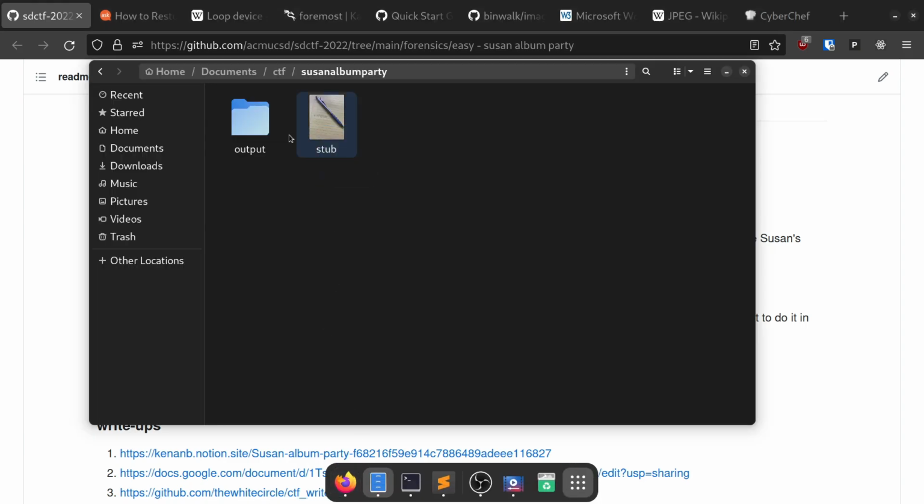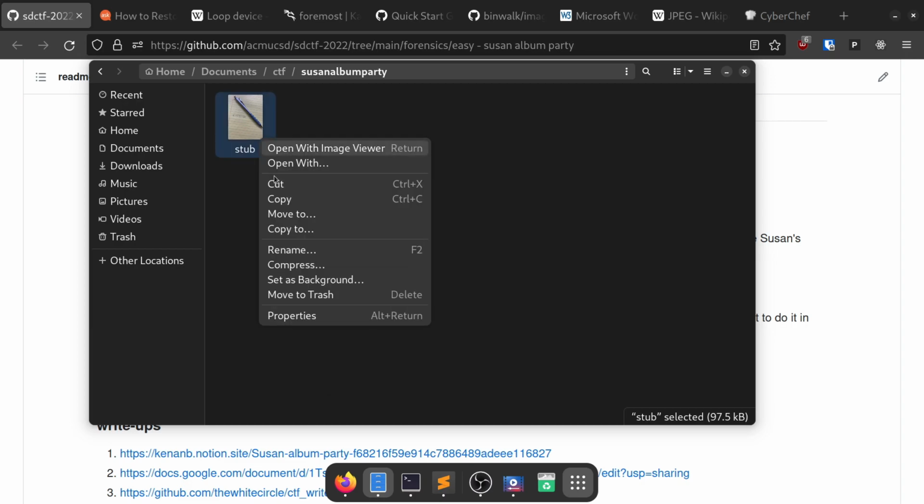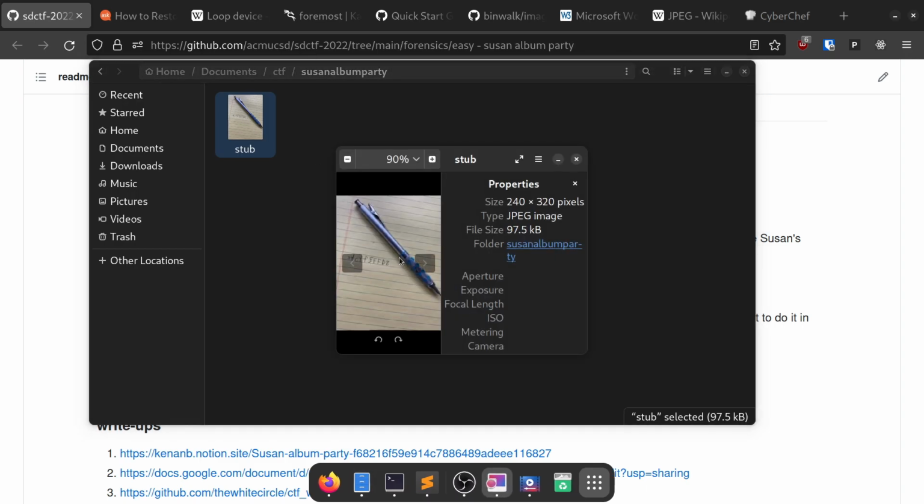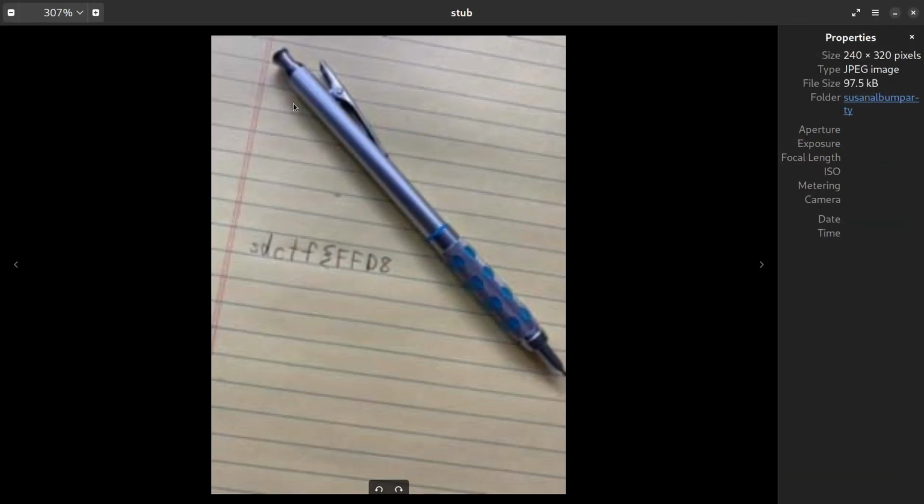Now on my computer, when I pull up this file in my file browser, it actually has a thumbnail. On your system, this might not happen, but I bet if you give it the extension .jpeg, it probably will. I can even double-click it, and sure enough, it's just a low-res picture of a note, handwritten with a 0.7 Pentel Graph Gear 1000. Once I've deciphered the horrific handwriting, I'm still left with what resembles only the beginnings of a flag. We are clearly missing some more pictures.